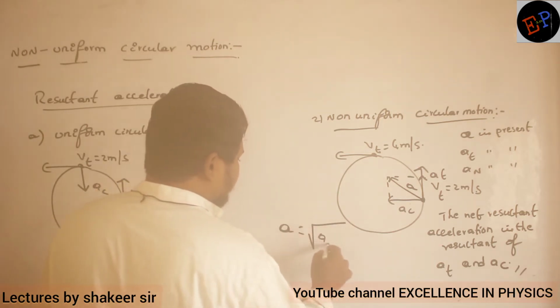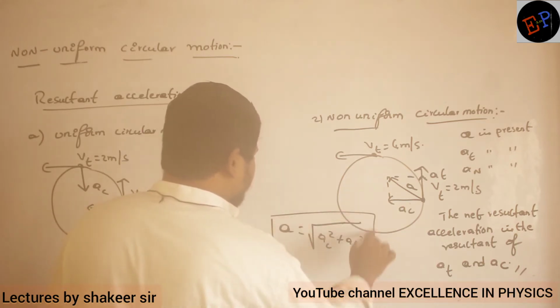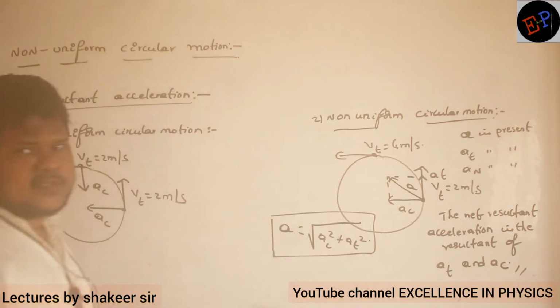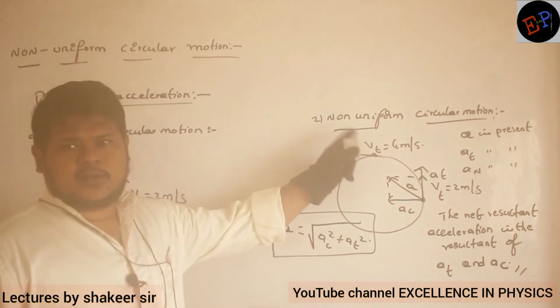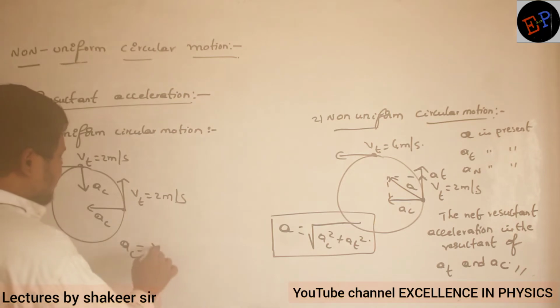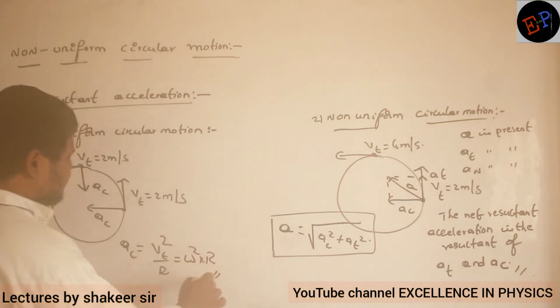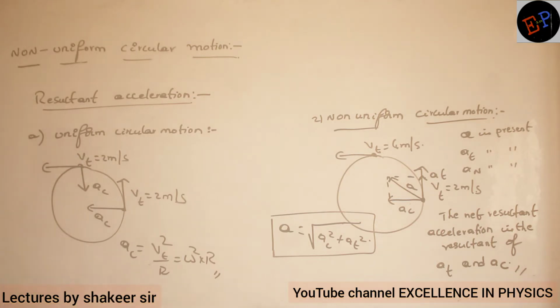It is the square root of AC square plus AT square. So this is the net acceleration acting on a body when it is moving in non-uniform circular motion. When it is in uniform circular motion, there is only one acceleration, centripetal acceleration. And what is the equation for centripetal acceleration? V square by R, or you can write omega square into R. These are the equations for centripetal acceleration.